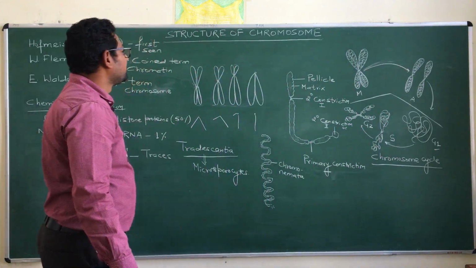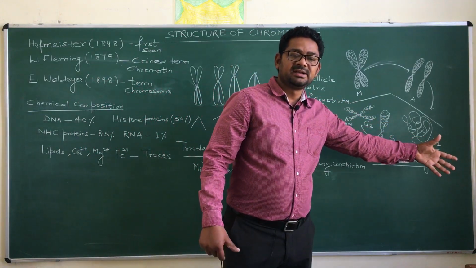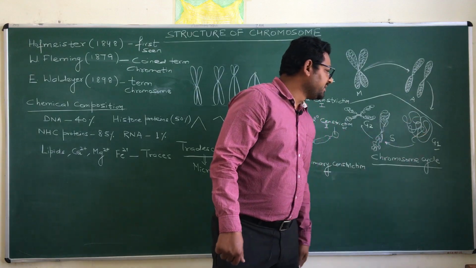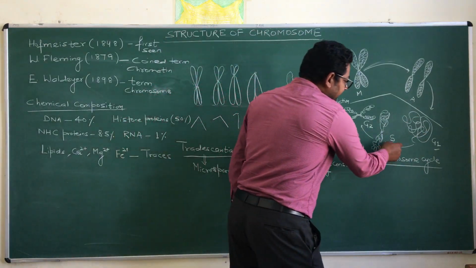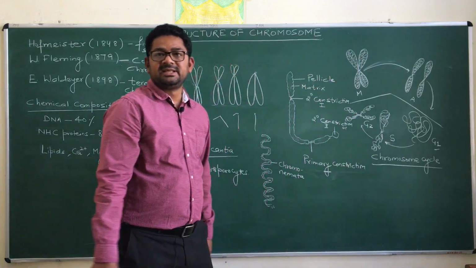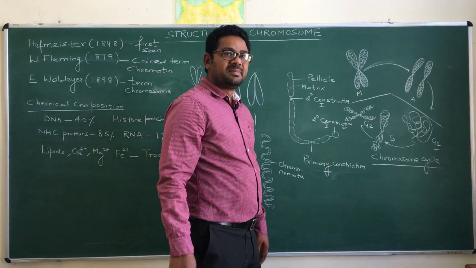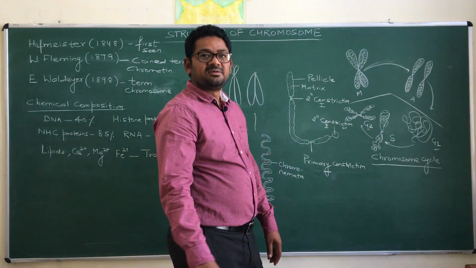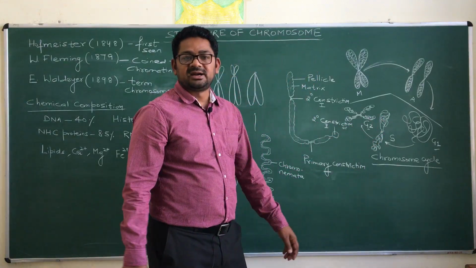these chromosomes appear like thread-like structures. They appear like an entangled mass of fibers, and that structure is named the chromosome. After that, during the S phase, these fibers replicate and double their number. In the G2 phase, these chromosomes start condensing.